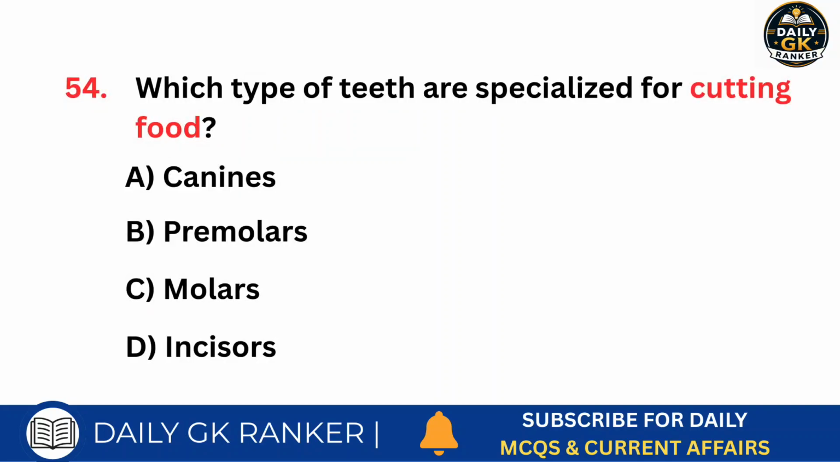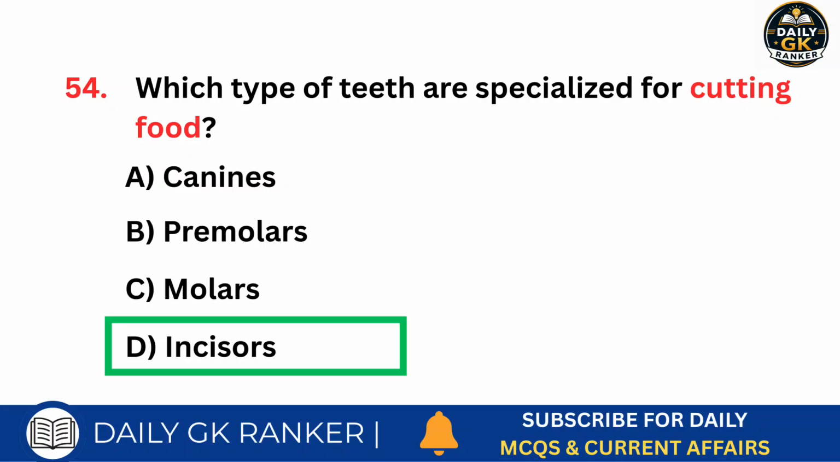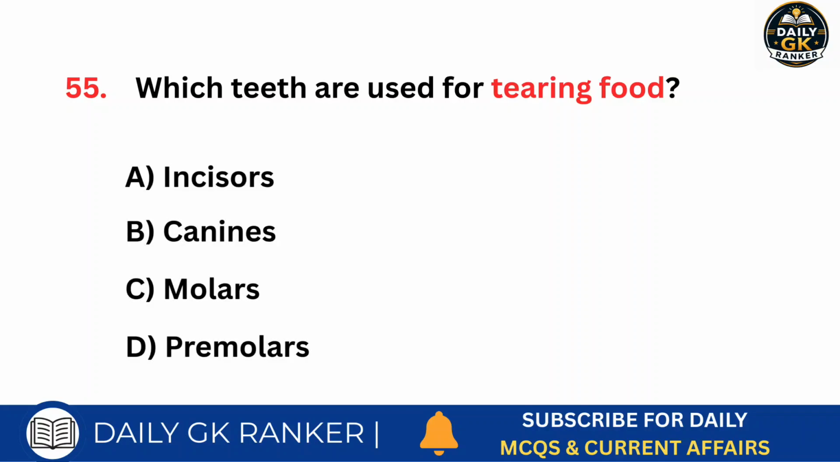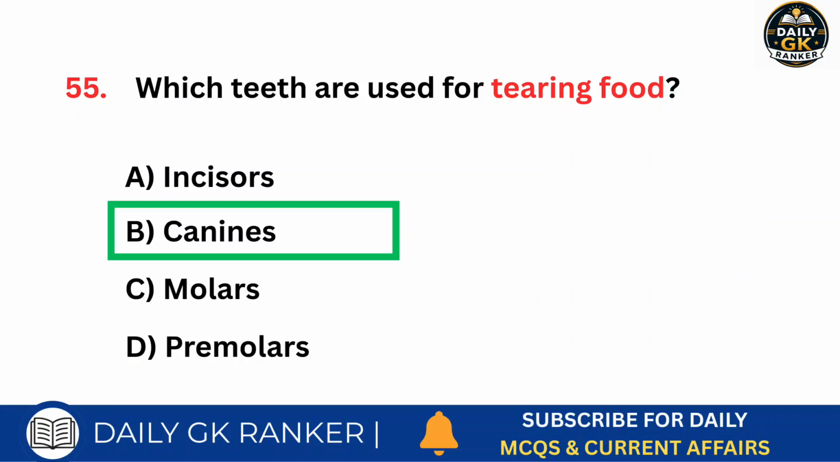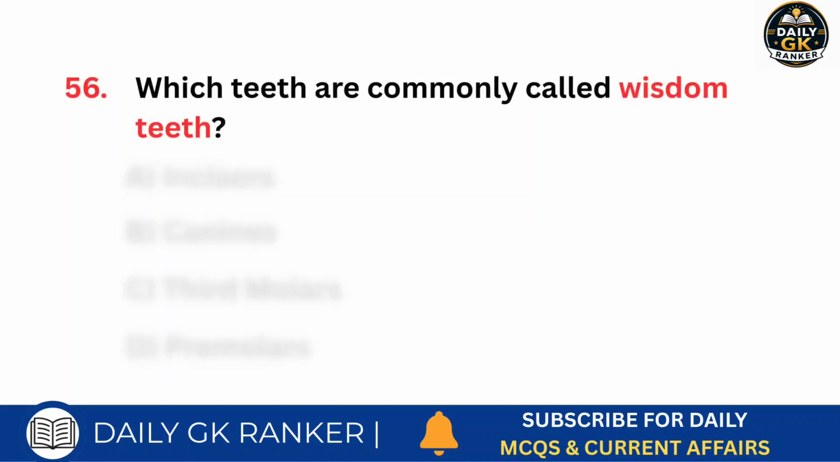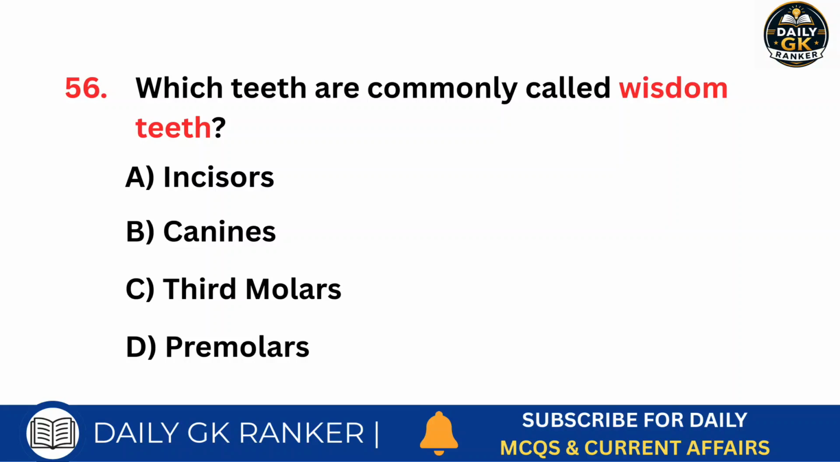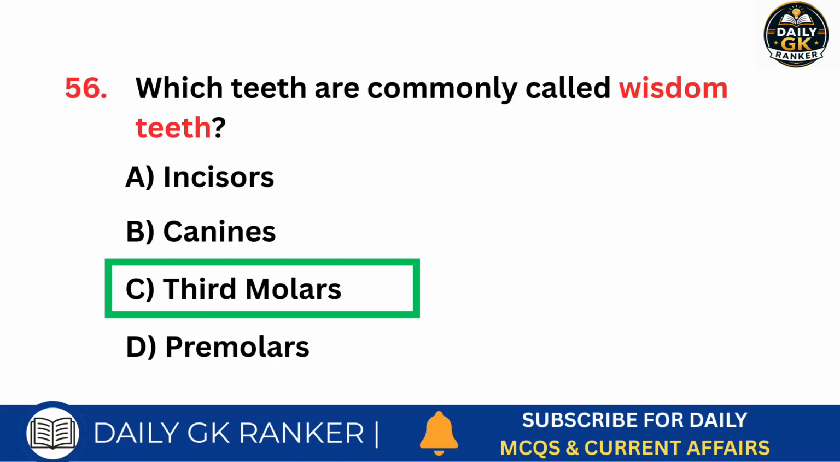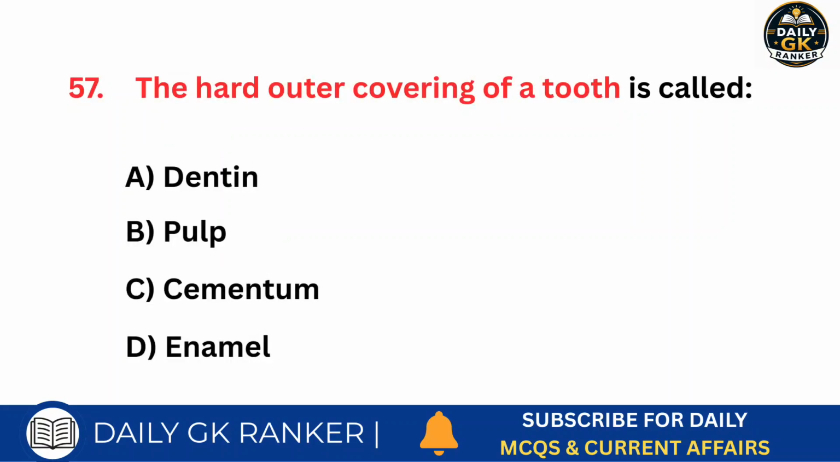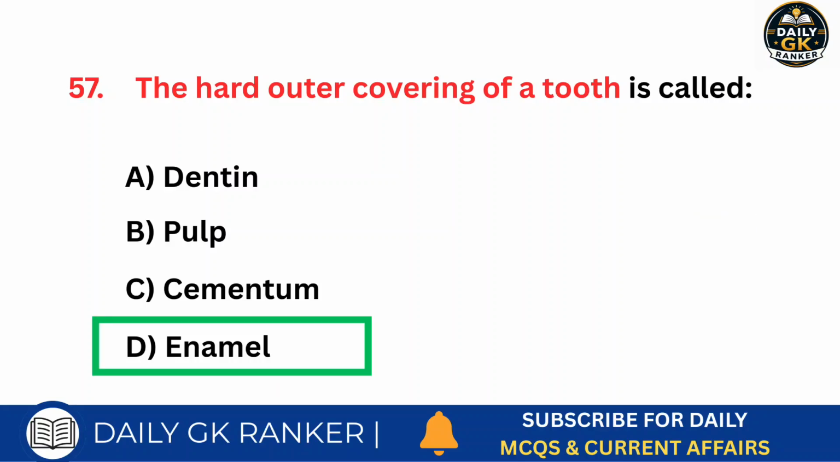Which type of teeth are specialized for cutting food? Answer is incisors. Which teeth are used for tearing food? Answer is canines. Which teeth are commonly called wisdom teeth? Answer is third molars. The hard outer covering of a tooth is called. Answer is enamel.